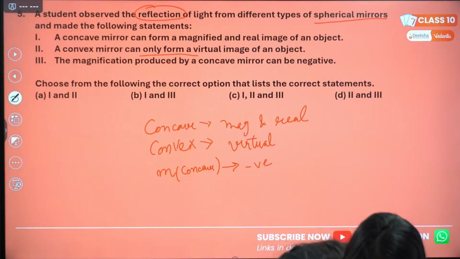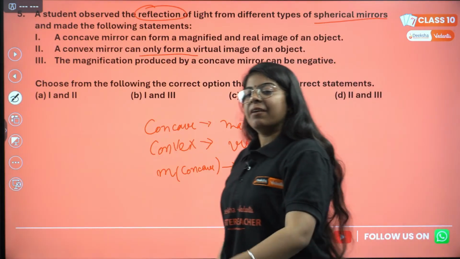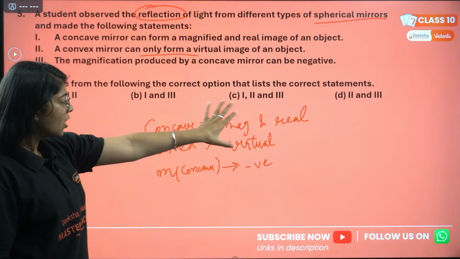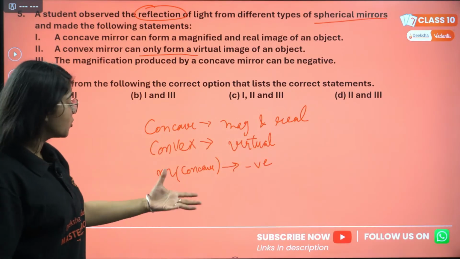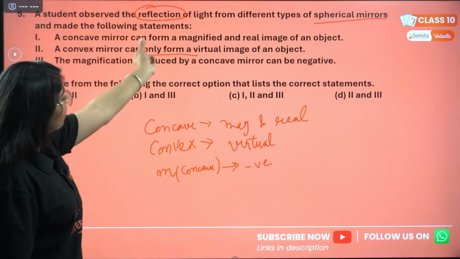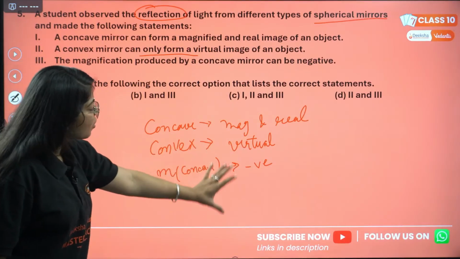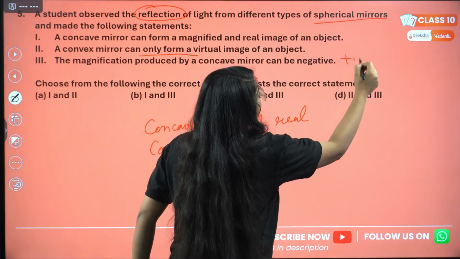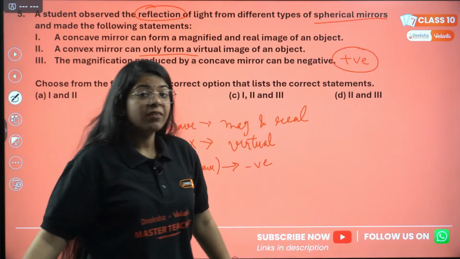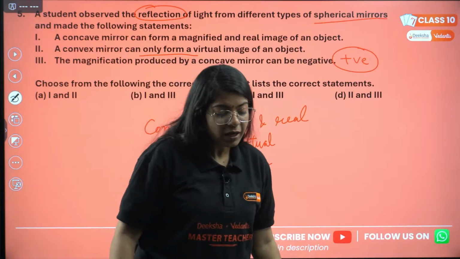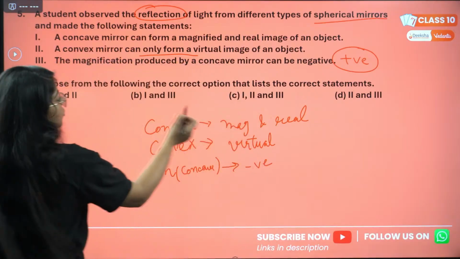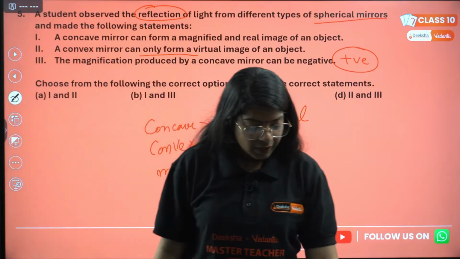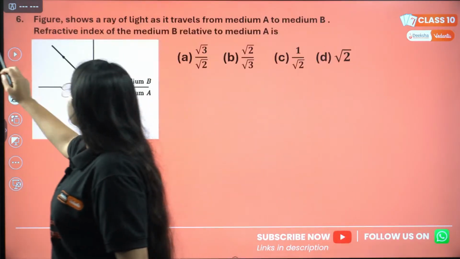Rohit is also saying option C. Correct. Everyone is correct. All these are true. We know concave mirror forms magnified real images. Convex mirror only forms virtual, and magnification of concave can be negative. It can be positive as well, but they have written can and they haven't written only negative. So option C is true. Everyone is correct. So proud. Moving on to the next question.